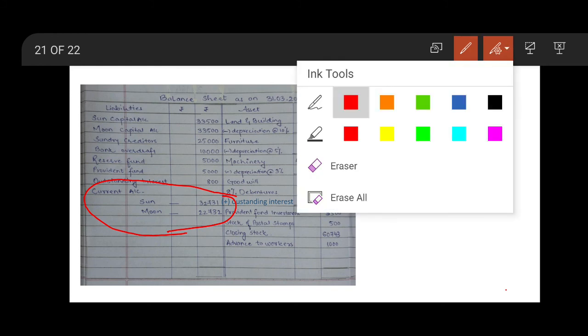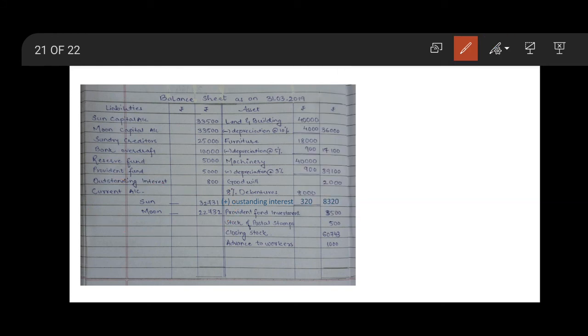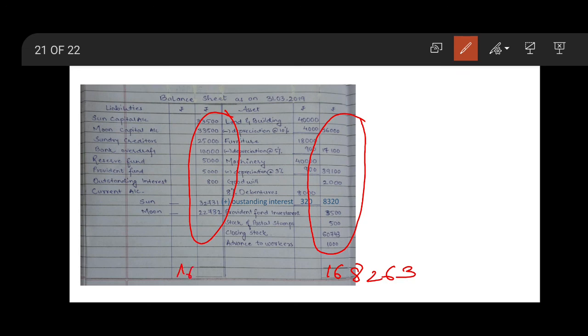After this, we will close balance sheet, take the total of outer column of asset side, outer column of liabilities. The total is 1,68,263, and the total of liability side is also 1,68,263.